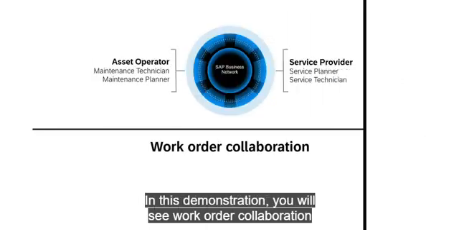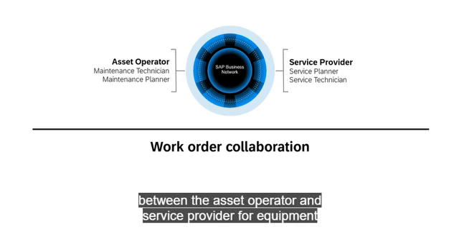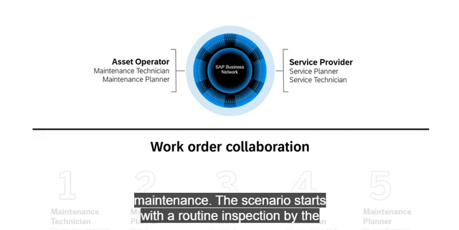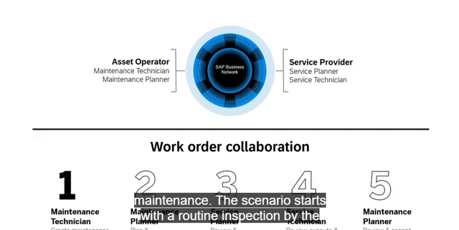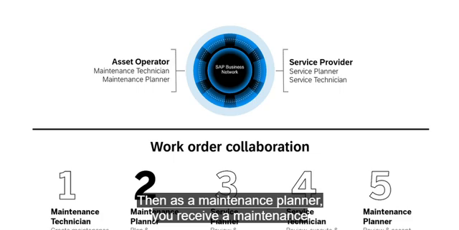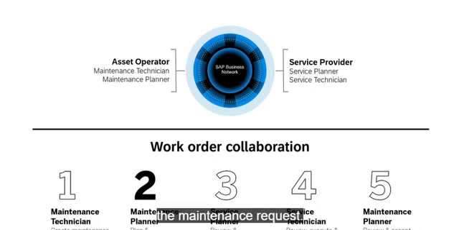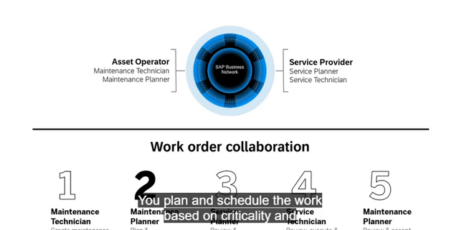In this demonstration, you will see work order collaboration between the asset operator and service provider for equipment maintenance. The scenario starts with a routine inspection by the maintenance technician by creating a maintenance request. Then, as a maintenance planner, you receive a maintenance request for a faulty pump. Following review and approval of the maintenance request, you plan and schedule the work based on criticality and resources.